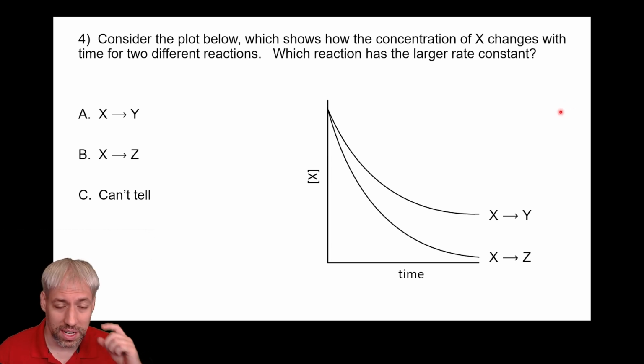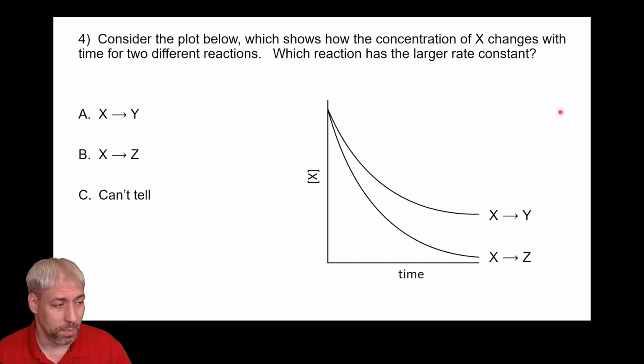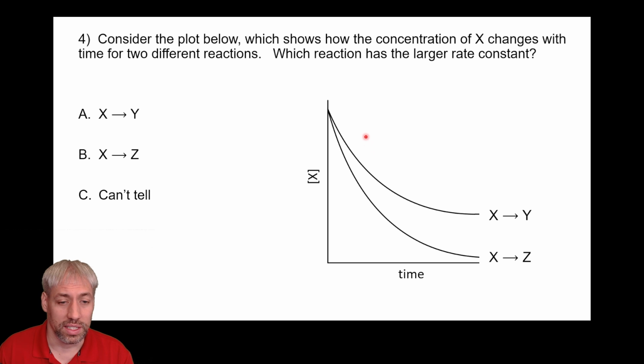Next question is, which one has the larger rate constant? So pause and answer this question. All right, so what we don't know about this one is what the rate constant is. And so the answer is C, we can't tell. And so X is turning to Y, X is turning to Z, X is going away over time. X to Z is happening faster than X to Y, but we don't know what the rate constant is because we don't know what the rate law is.